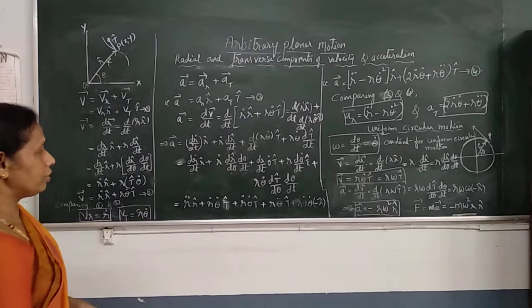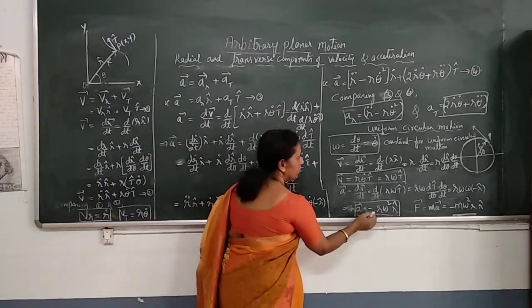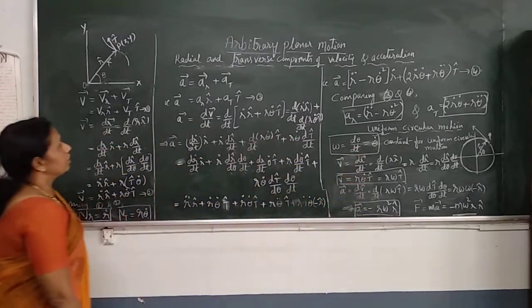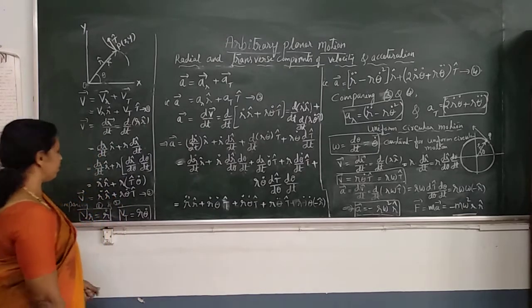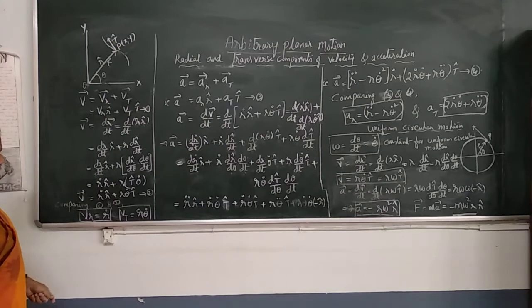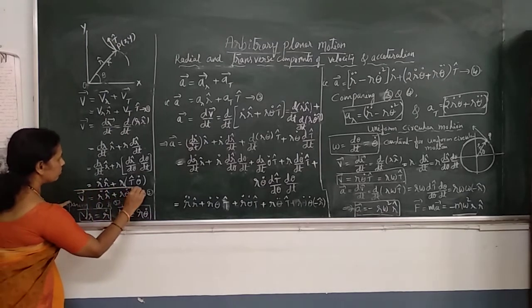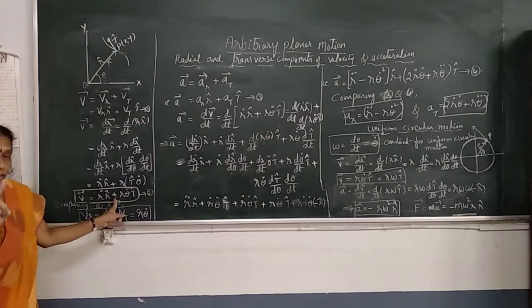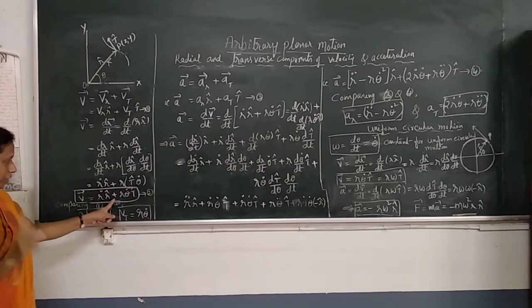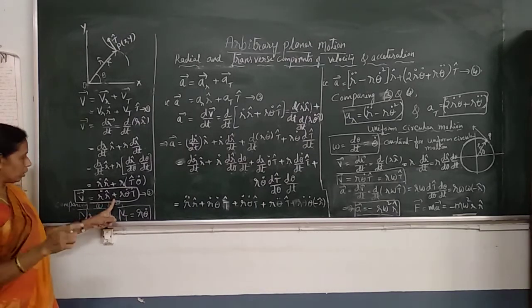And the results A and B, those results we can get from the arbitrary motion also. So in case of arbitrary motion, we have the V vector, this is for arbitrary motion. In a uniform circular motion, omega constant, R constant.